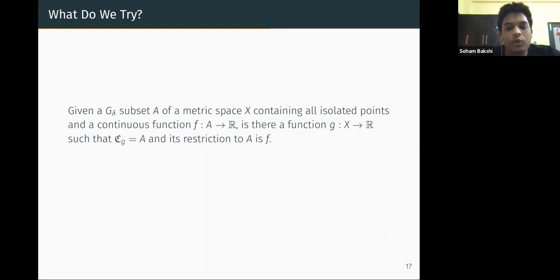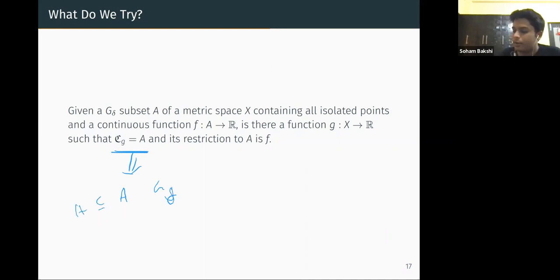Because in other cases it is of course not true, as we proved before. Suppose we are working with something which is not G delta or doesn't contain all the isolated points, then of course the set of points of continuity can't be A. We have categorized all the sets which can appear as sets of points of continuity. So if A is like this, it implies that A should be G delta and should contain all the isolated points and such things.